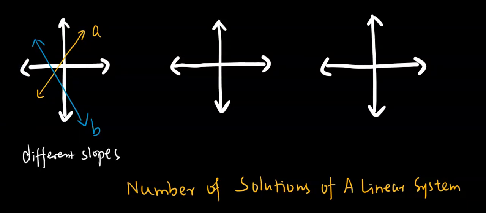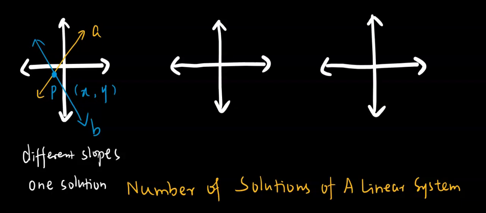Different slopes. Now, in a situation like this, they intersect at one point. Alright, I'm going to call the point P. This point P, you can write it in coordinate pair form, and you can find the solution. That is one solution. So when it has a different slope, it has one solution.